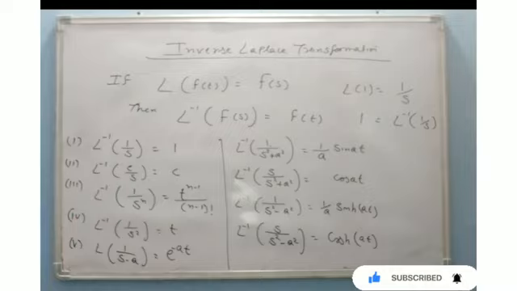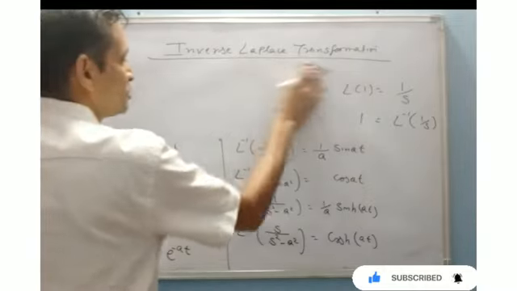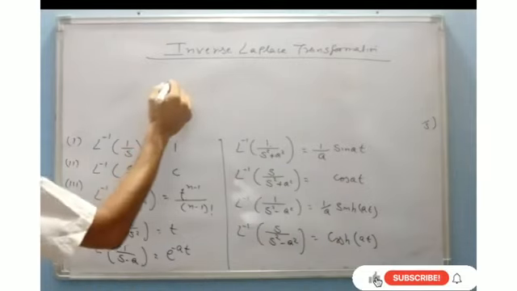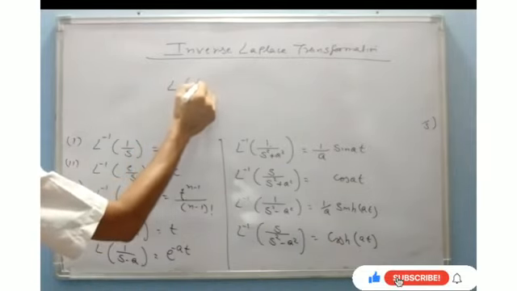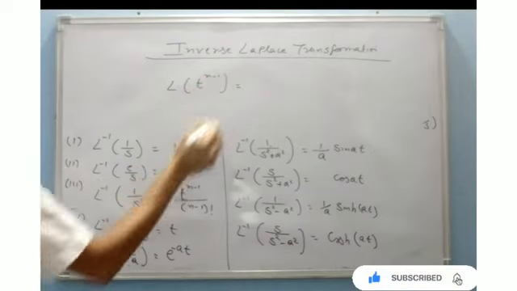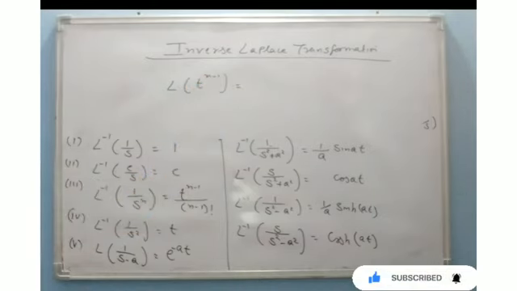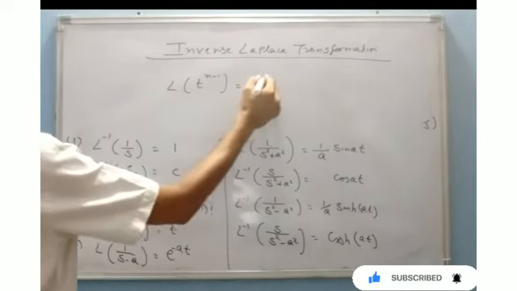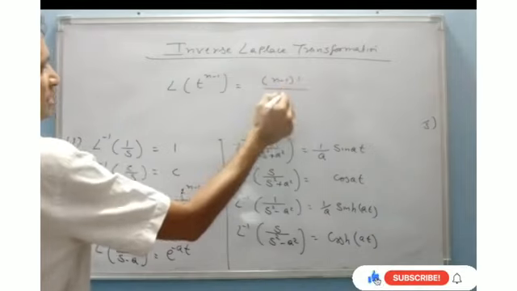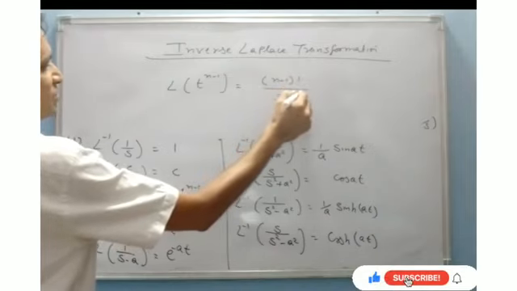How is it derived? Here we can see. We know that the Laplace transformation of t to the power n minus 1 will be n minus 1 factorial upon s to the power n minus 1 plus 1.